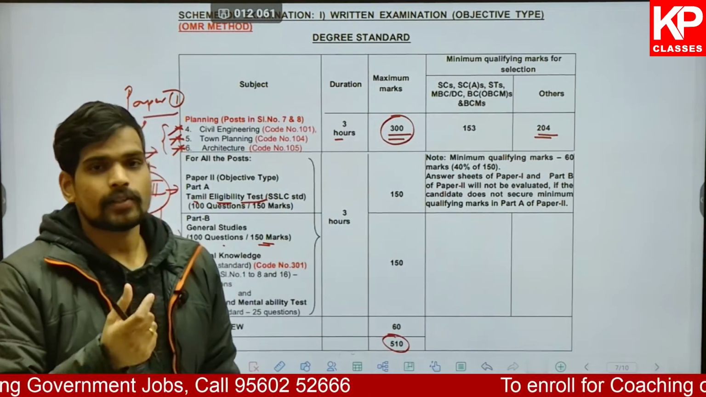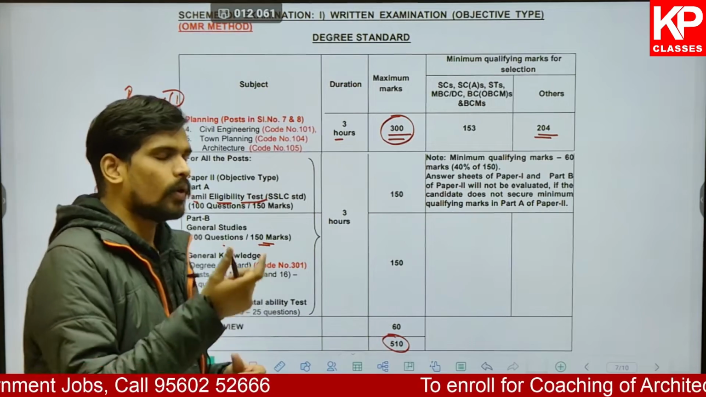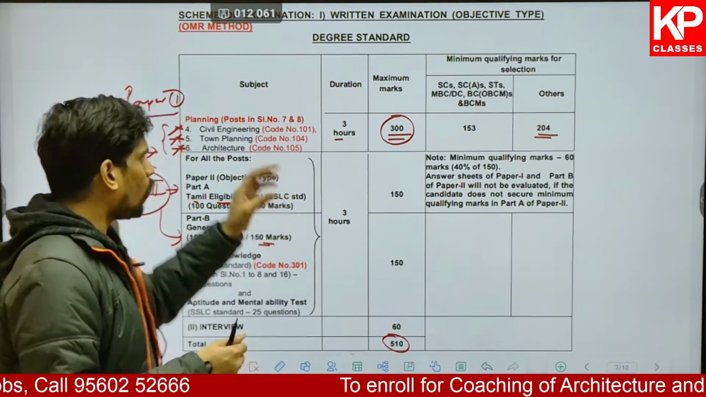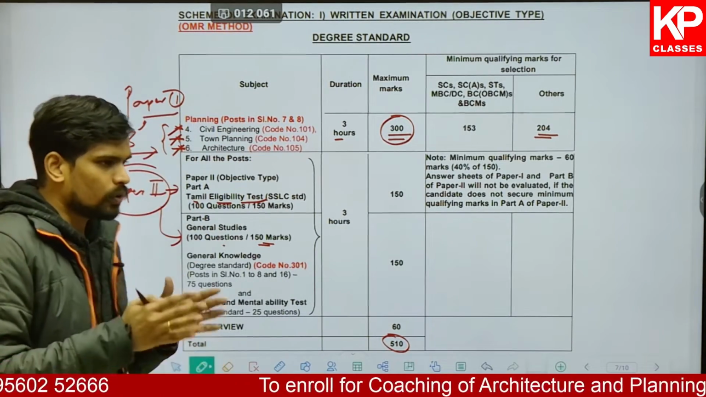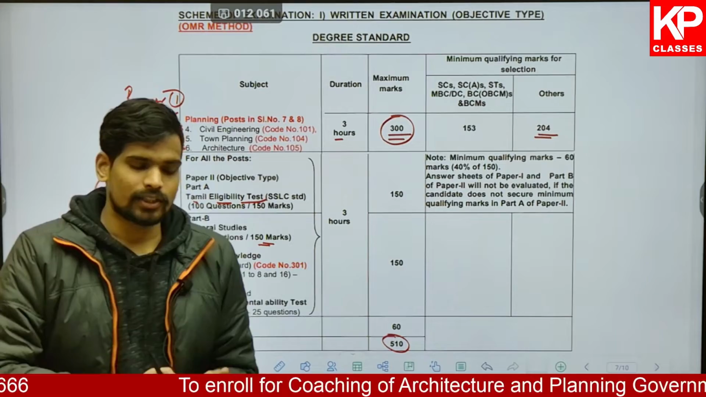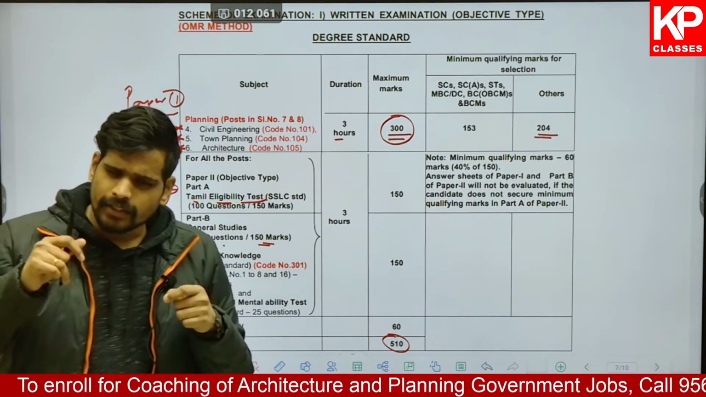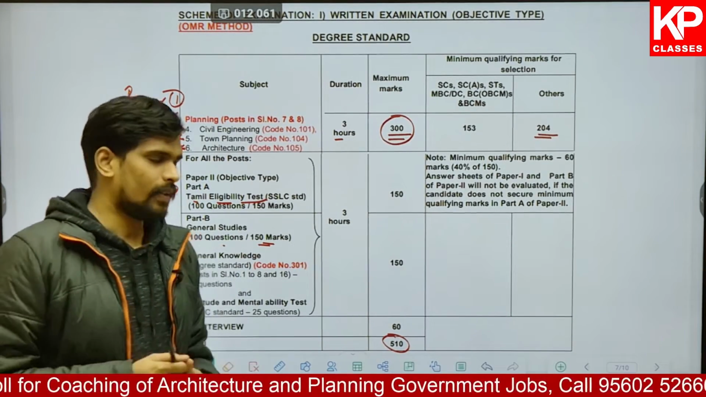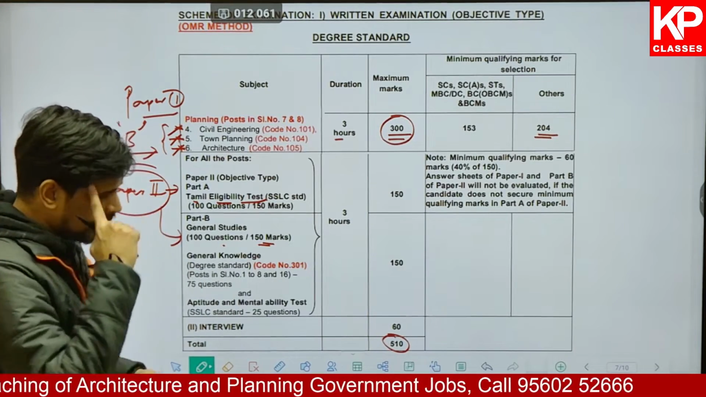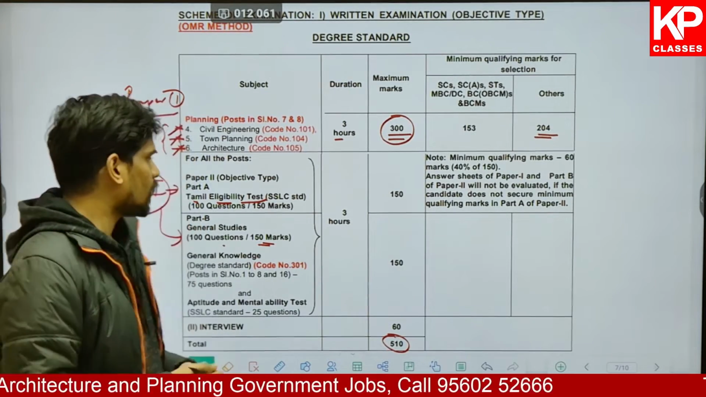So the exam date is also already mentioned. It is going to be on 30th of June, for both papers, paper 1 and paper 2. You will have paper 1 in the morning session and paper 2 in the afternoon session. The details of the timings and all, you will find in the detailed notification, which is given to you. You will find the link in the description of this video.